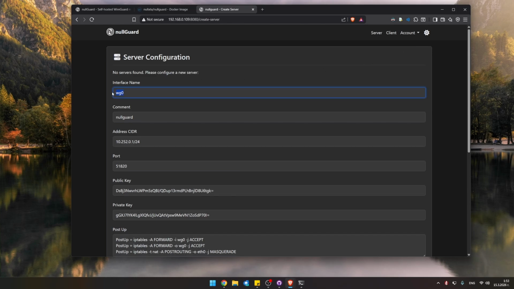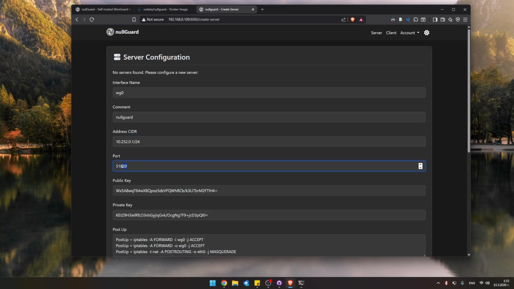I'm going to straight up create a server from the default settings. These are, by the way, the public keys and the private keys, both for client and server, and they are automatically generated. If you want to rotate them, just refresh the page. This is non-editable. You can configure the port, and this is pretty much everything.